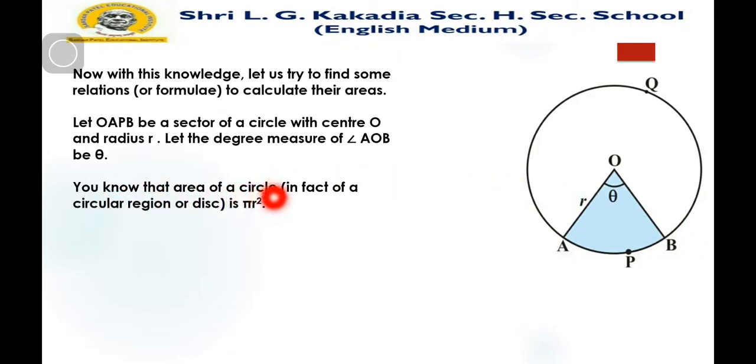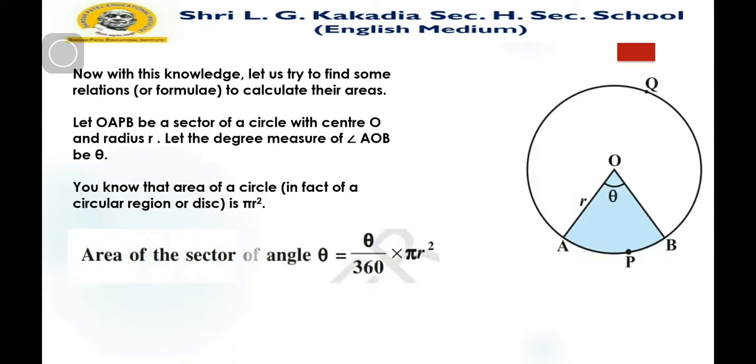You know that the area of a circle, in fact of a circular region or disk, is pi r square. By that way, if you want to find the area of a sector, for a minor sector we use the formula. The angle theta can be any value, 60 degree, 30 degree, 45 degree, we can put here.